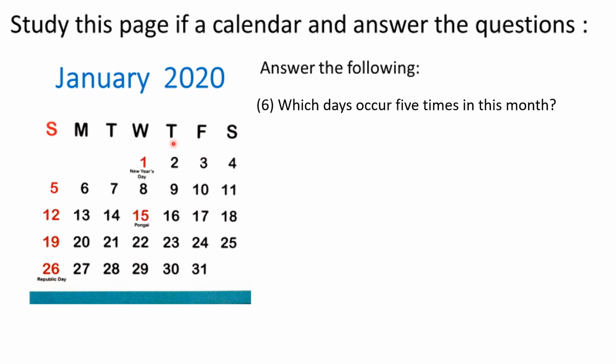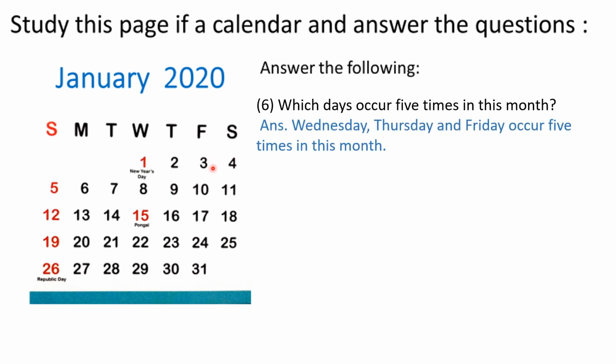Next, Thursday. 1, 2, 3, 4, 5. So Thursday also occurs 5 times. Now we will check Friday. 1, 2, 3, 4, 5. So Friday also occurs 5 times. Now we will check Saturday. 1, 2, 3, 4. So we will write the answer. Wednesday, Thursday and Friday occur 5 times in this month.